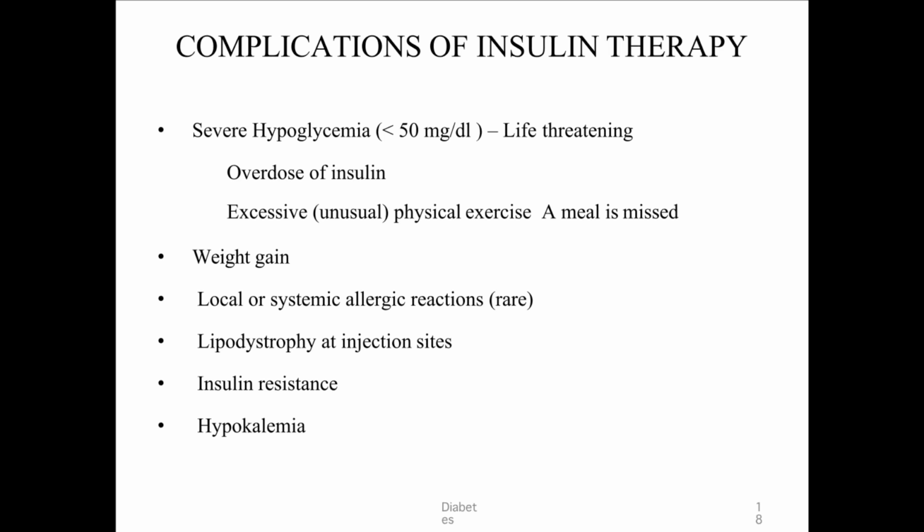Now coming to complications. Severe complications can be hypoglycemia, that is less than 50 milligram per deciliter, which is life-threatening. Causes are overdose of insulin, excessive physical exercise, or a missed meal. Then weight gain, local or systemic allergies. In case of allergies, if the allergy is mild to moderate, then you can give oral antihistamines. If the allergy is severe, then you can give systemic glucocorticoids or insulin desensitization.